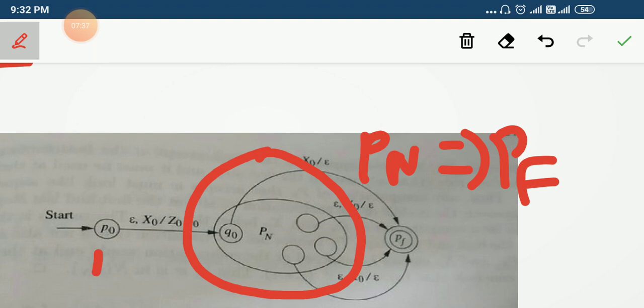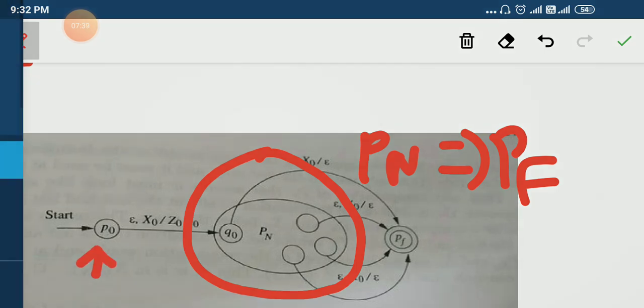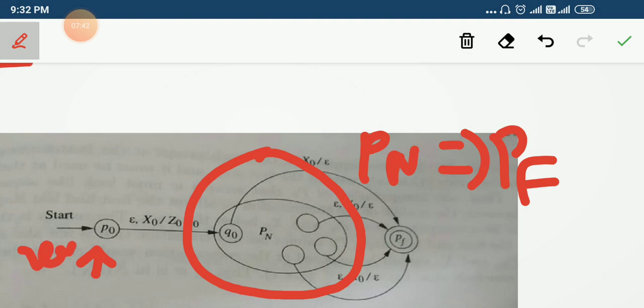So this is our new start state, and this is our new final state we are going to add for this P_F. This is our P_N, and for converting P_N into P_F, we are going to add a new start state and a new final state. The new start state P0 and the new final accepting state P_F are added, and from the new start state we have an arc from P0 to Q0.